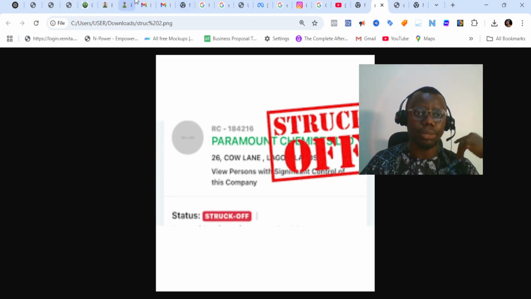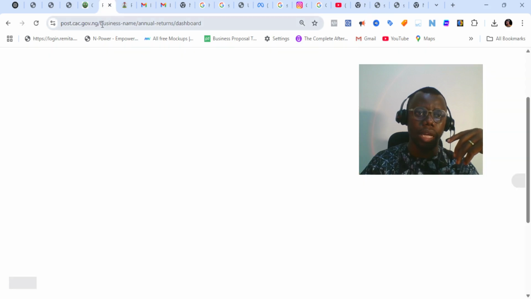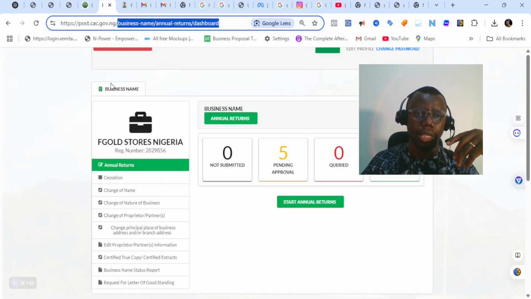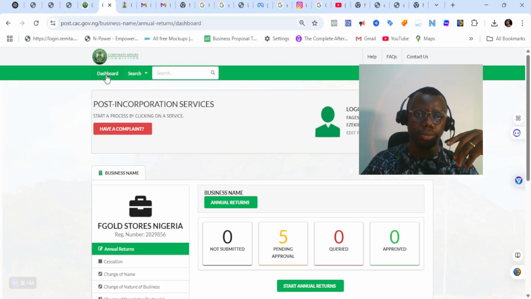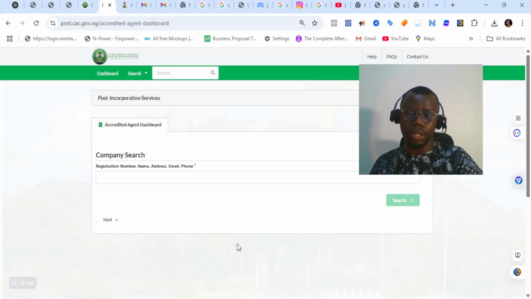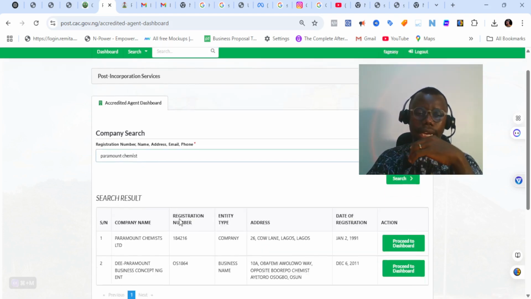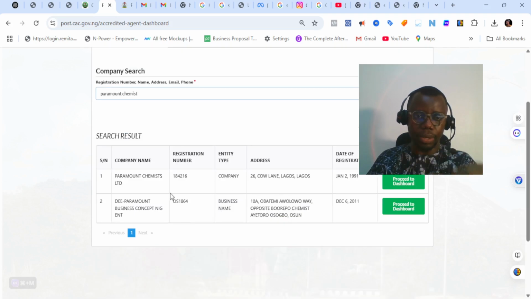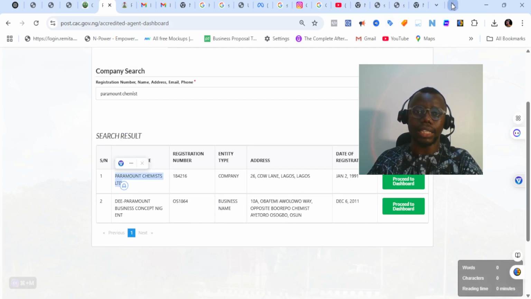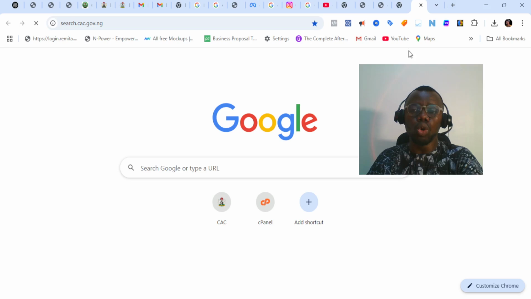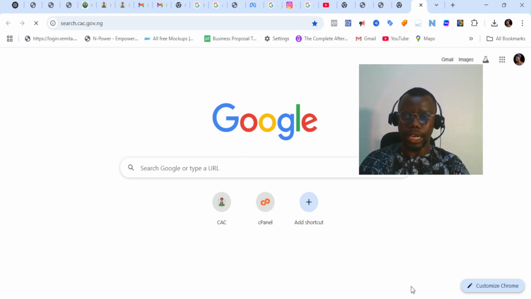Okay, let's search for this Paramount Chemist Limited very quickly. Paramount Chemist. Okay, so let's search for this and let me show you. Okay, this company, let's see, maybe it has been reinstated. Let's search from here. Search. So this is where you will know the actual status of the company now. Okay, let's allow it to load up very quickly.